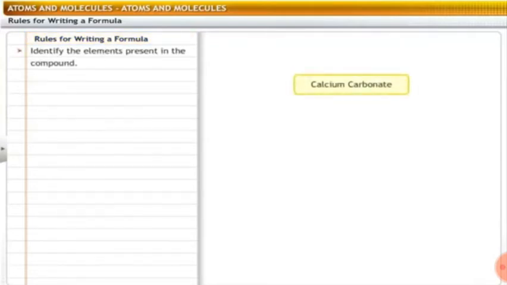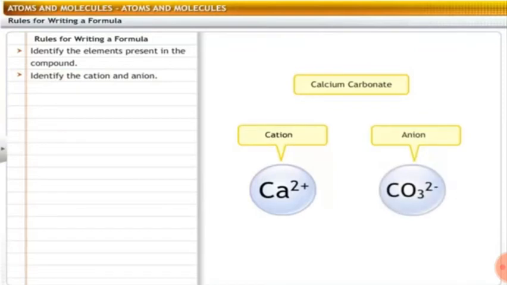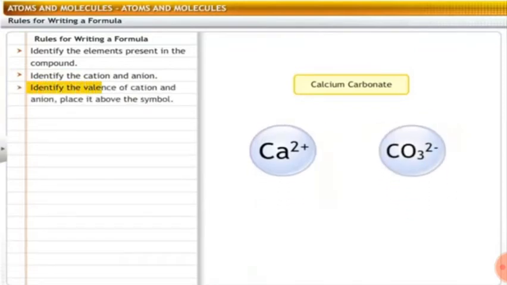That is, for writing the formula of calcium carbonate, first and foremost, we have to identify the elements present in the compound. That is, calcium carbonate. In that, we can find calcium, carbon and oxygen. And next, identifying the cation and the anion. In calcium carbonate, calcium is the cation and carbonate is the anion. Next is identifying the valency of cation and anion and placing it above the symbol.